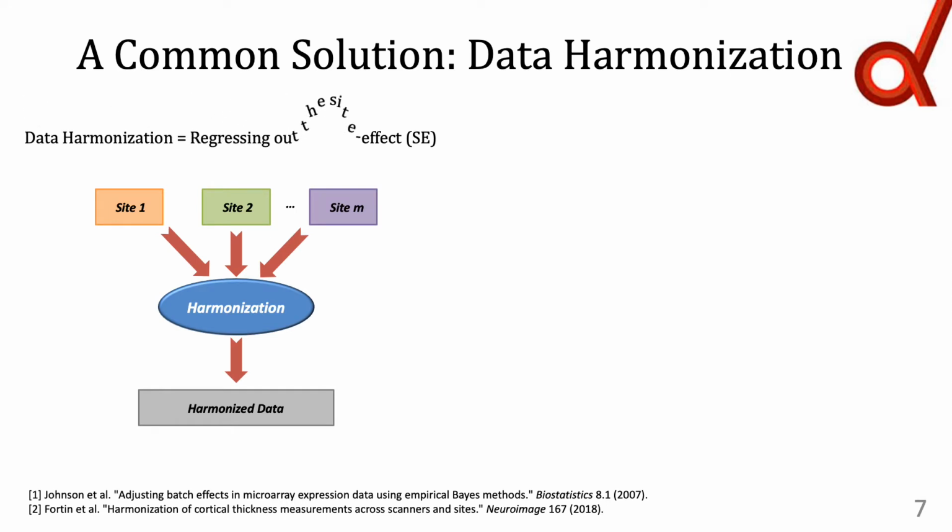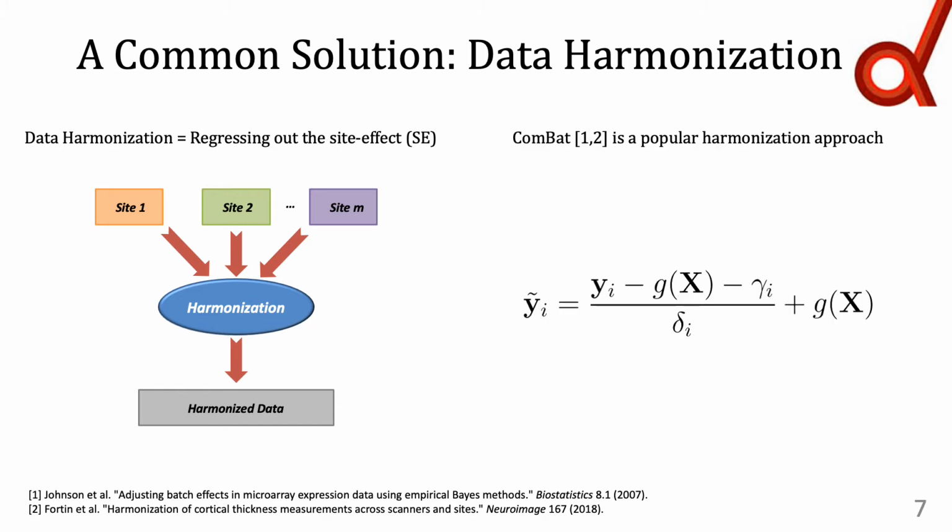Data harmonization is a common solution for handling the side effects in multi-site neuroimaging datasets. The basic idea in data harmonization is to regress out the side effects from the data. Combat is a popular data harmonization method in the neuroimaging community. Combat removes additive and multiplicative side effects while preserving the signal of interest in data.